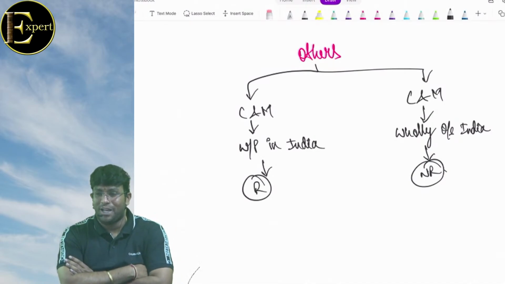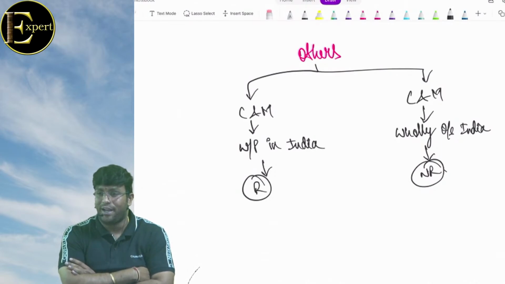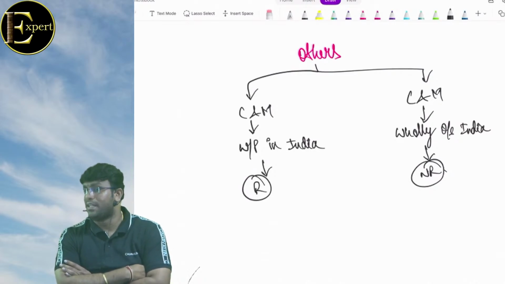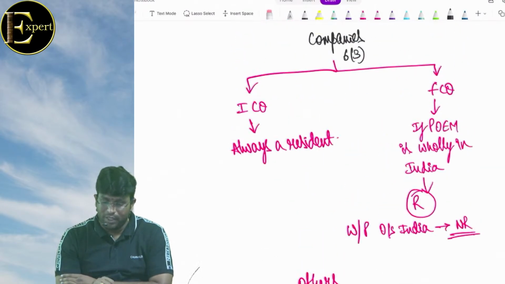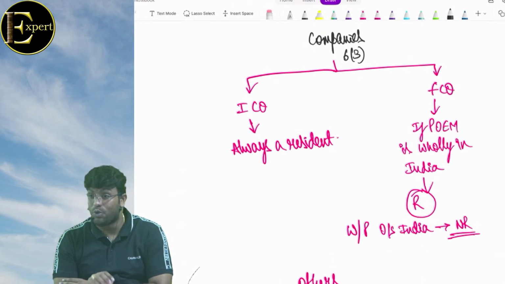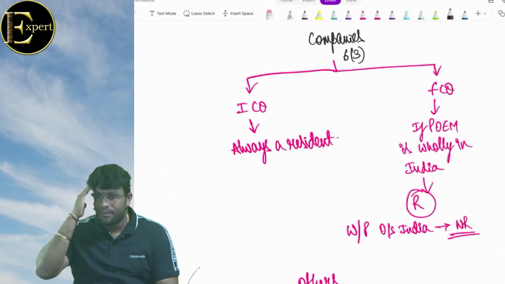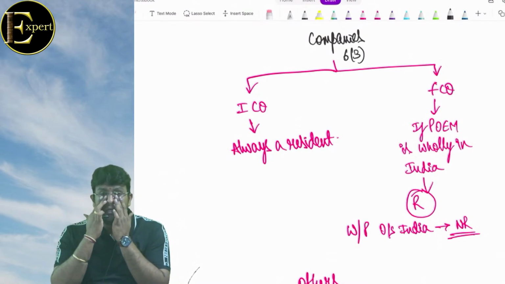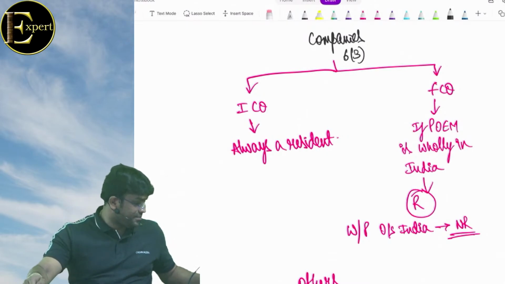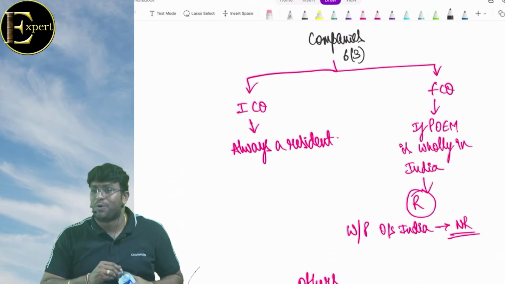I will ask you one question. Think properly and tell. Foreign company where POEM is partly in India, partly outside India. Speak out. Very good. Answer is non-resident. This came in an exam one time for 2 marks, and students get confused. Resident only if POEM is only in India. A foreign company must be wholly in India to be resident. In the HUF case, if partly, then resident; in a foreign company, if partly, then non-resident. Understood? Repeat again. In the HUF case, if partly, what is the answer? Resident. But in a foreign company, if partly, what is the answer? Non-resident. I hope you are getting clarity on this point.